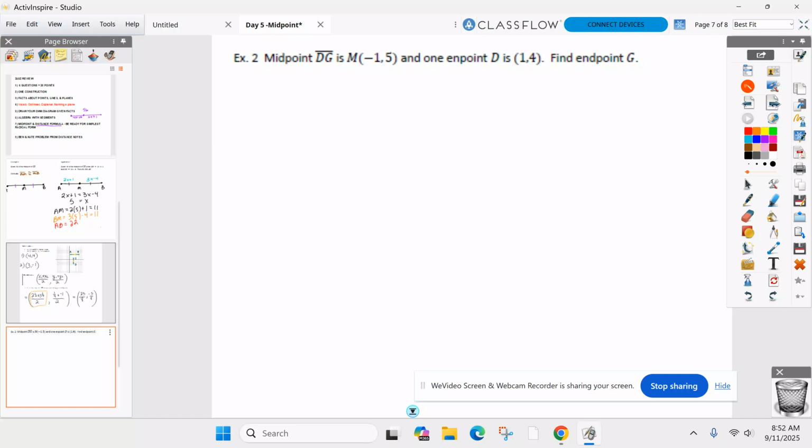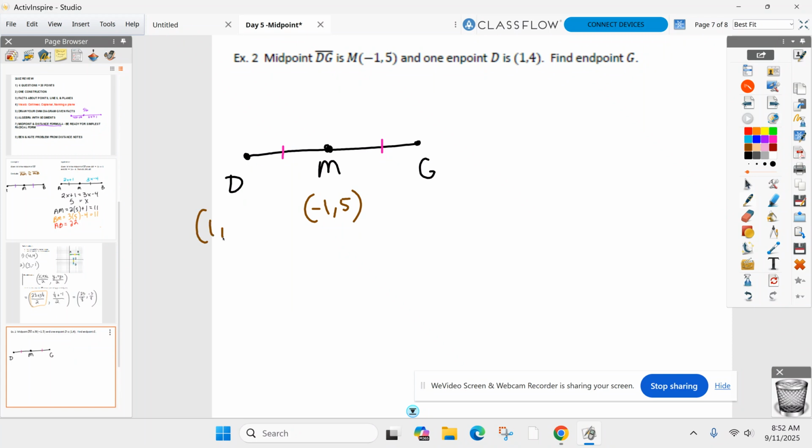So let me just get a quick visual down here. We don't have to use it on a graph. The midpoint of DG is M. So everyone do DG for me real quick. We'll put M in the middle because that's the midpoint. If you want to put your hash marks there, we can put hash marks that say those are congruent. All right, M is negative 1, 5. Just put that right underneath. And point D is 1, 4. What's point G?